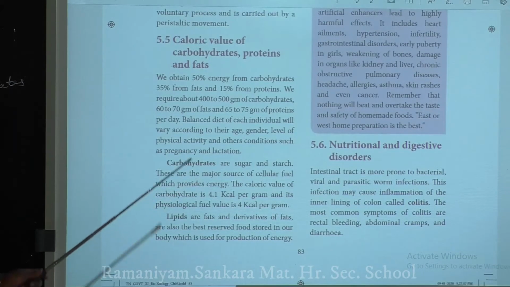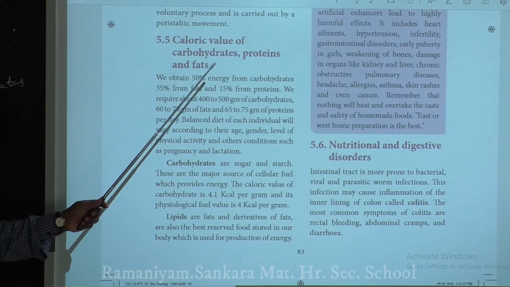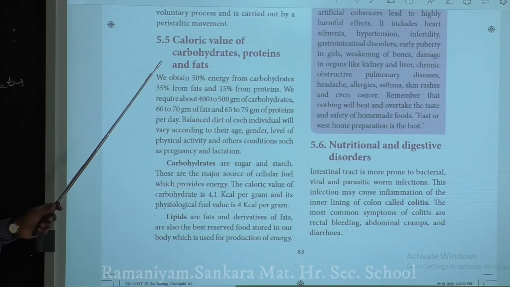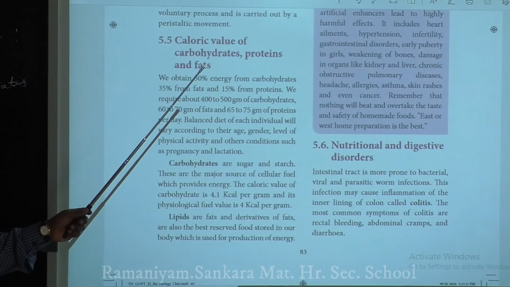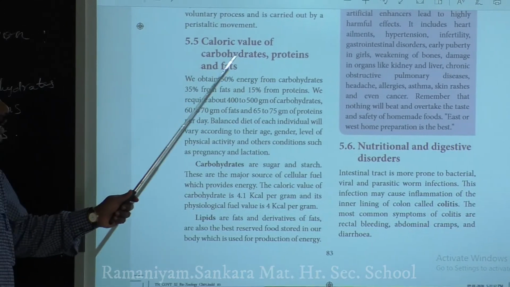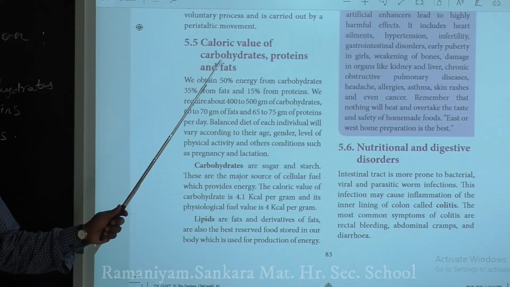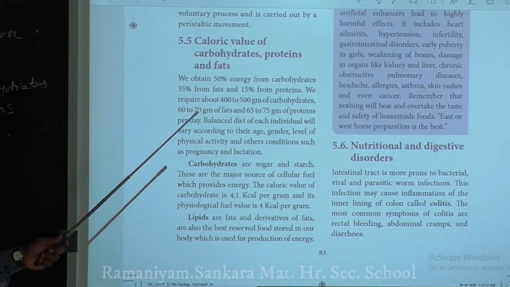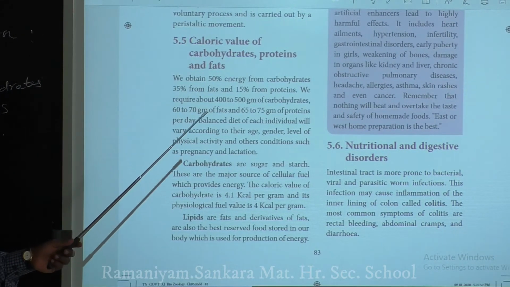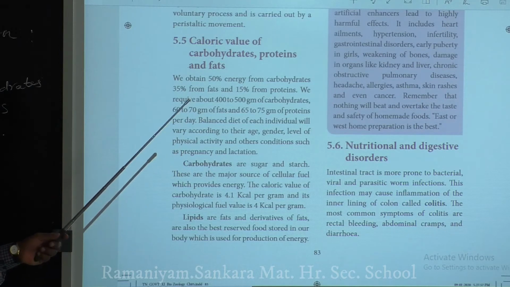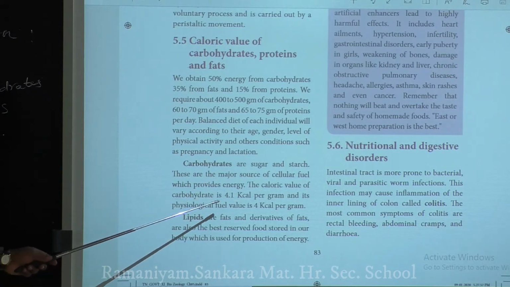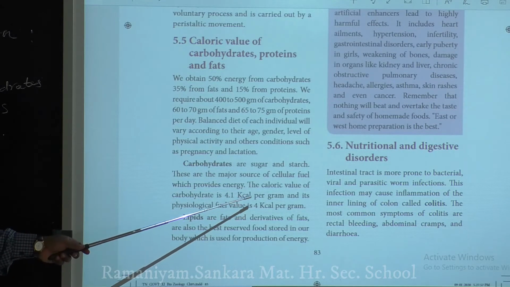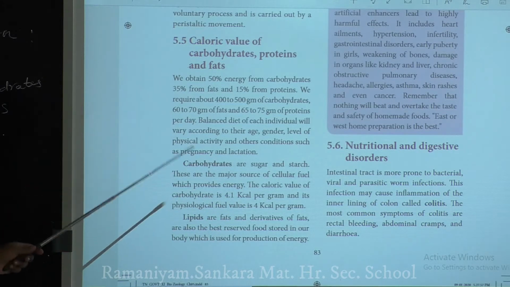Now we will discuss the calorific value of carbohydrates, proteins and fats. What is meant by calorific value? It is the value of heat produced after the combustion of carbohydrate, protein or fat. When a carbohydrate, protein or fat undergoes combustion, how much heat is produced? That is called the calorific value. When you burn carbohydrate, you get 4.1 kilocalorie per gram. That is the calorific value of carbohydrate.